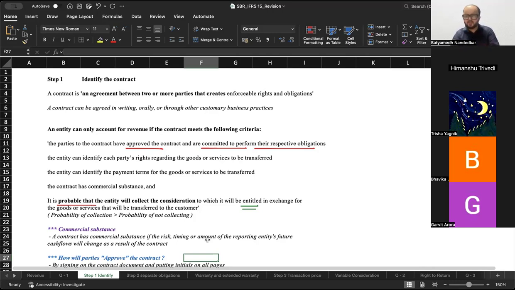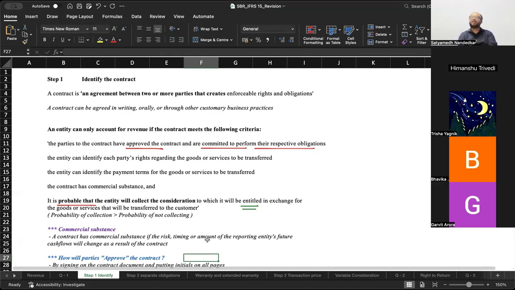To put it in simple terms, this clause means that the probability of collection is greater than the probability of not collecting. What do you mean by it is probable that the entity will collect the consideration? The probability of collection is greater than the probability of not collecting.